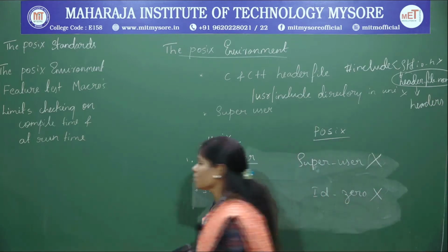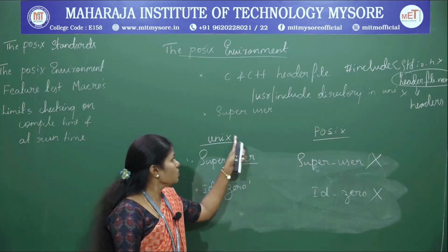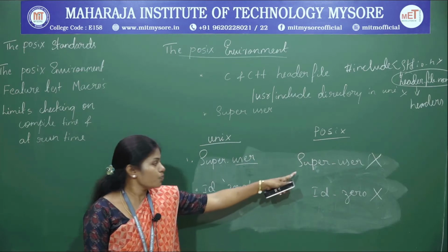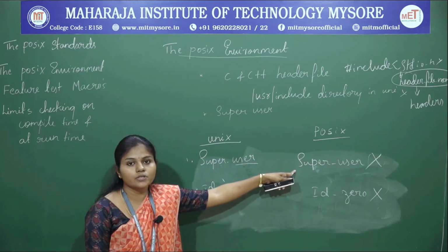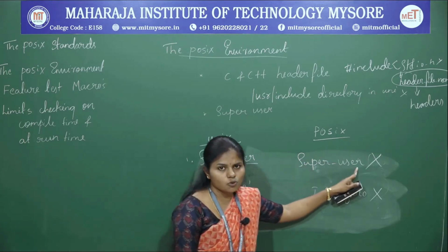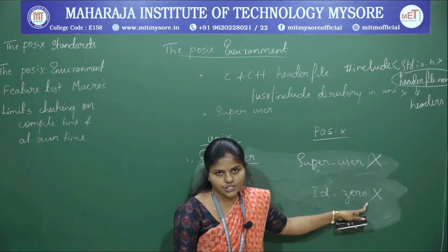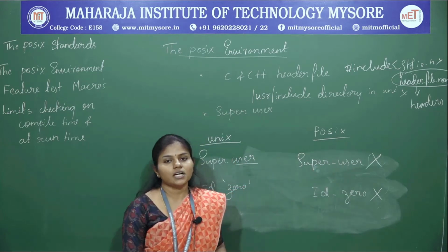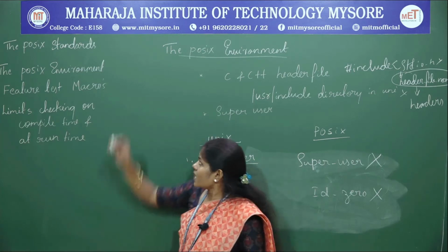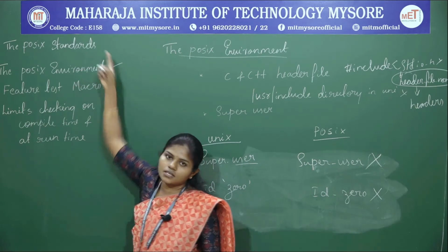So that is the difference between the Unix operating system and POSIX. The second one is that POSIX does not support the super user privileges, and it does not initialize the ID with 0. So these are the two major differences between the Unix operating system and POSIX. That is about the first subtopic under the POSIX standard.